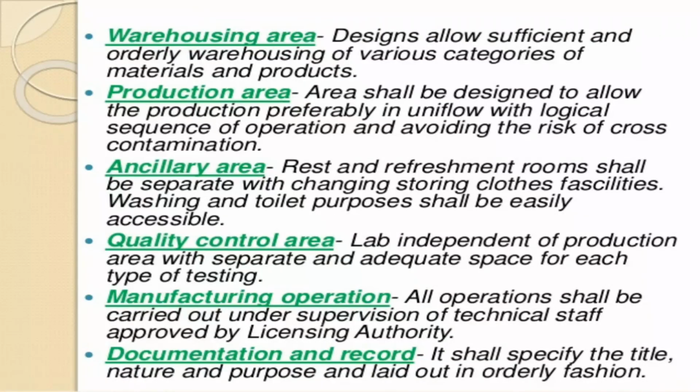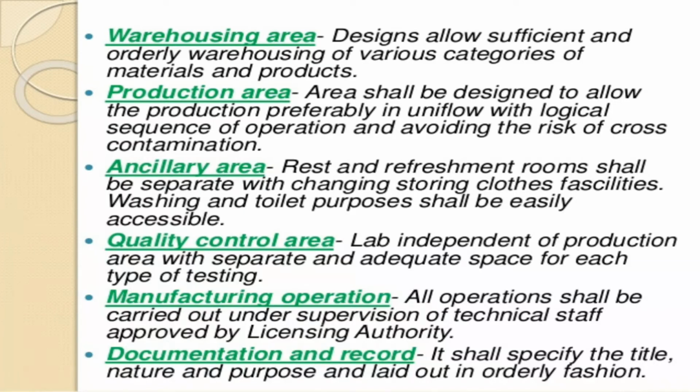Warehousing area: designed to allow sufficient and orderly warehousing of various categories of materials. Production area shall be designed to allow production in uniform flow with logical sequence of operations and avoiding the risk of cross contamination. Ancillary area: rest and refreshment rooms shall be separate, with changing and clothes-storing facilities. Washing and toilet facilities shall be easily available.